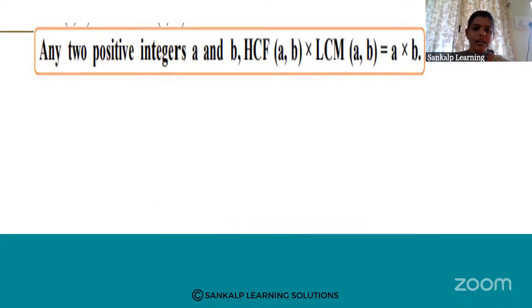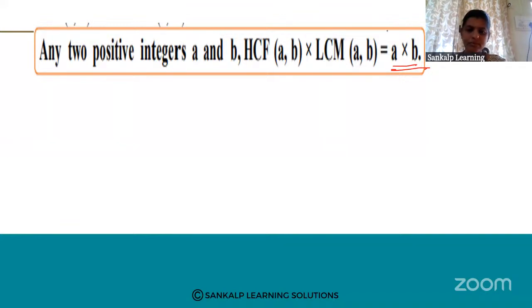Remember. Next one. For any two positive integers A and B, HCF of A and B into LCM of A and B is equal to A into B. That means the product of HCF and LCM is equal to A into B. So remember, this is very important, A into B. This can be asked in your MCQ questions.